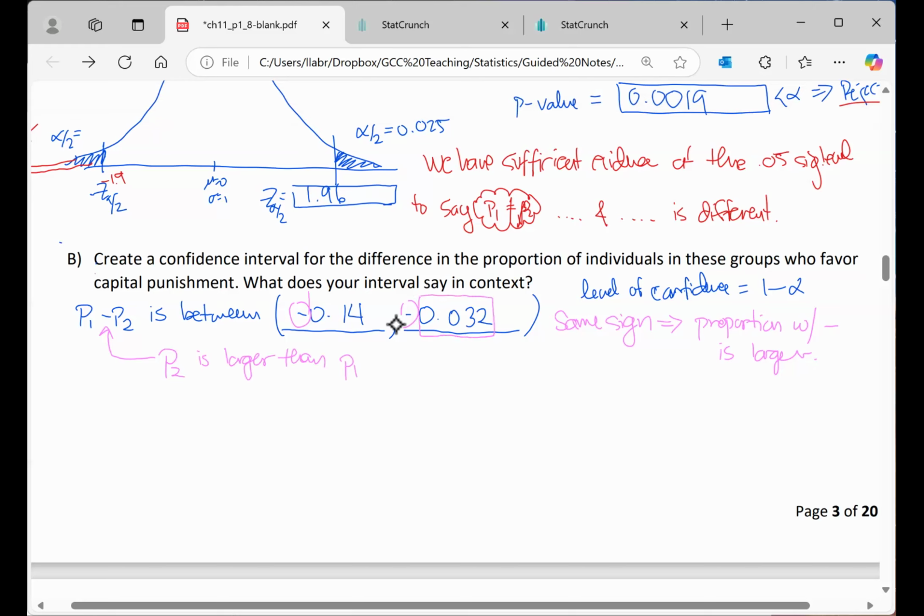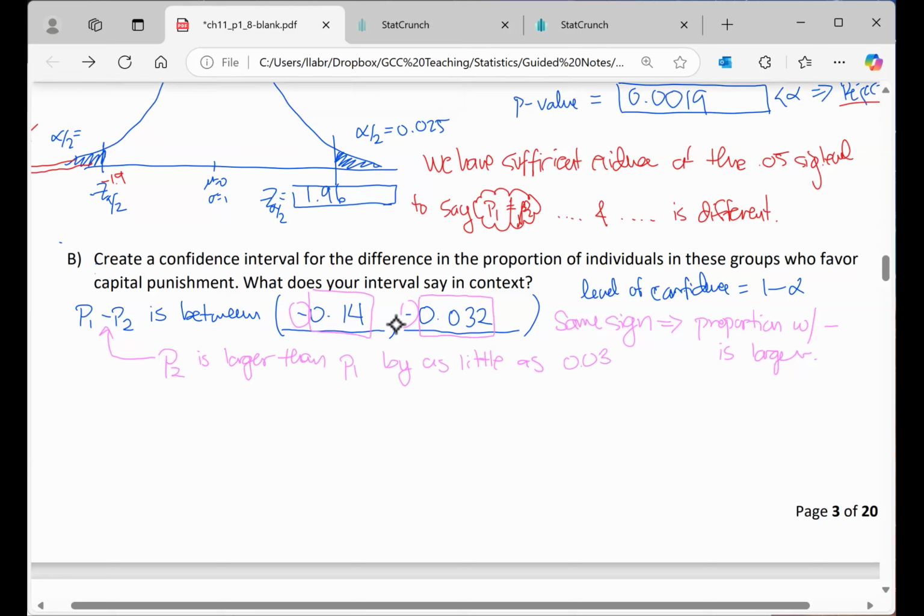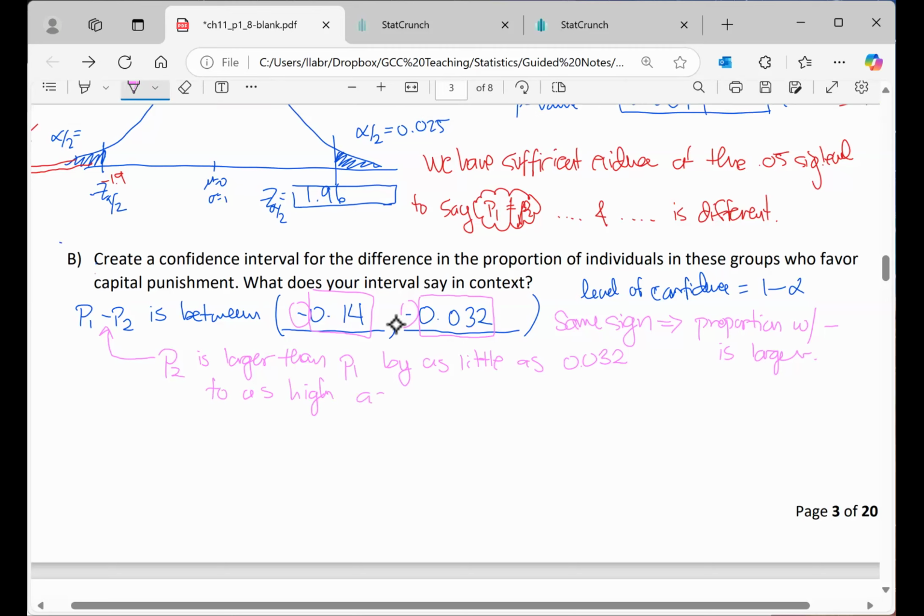So take the smallest of these numbers. The smallest of these numbers is 0.032, and the largest of the numbers is 0.14. So P2 is larger than P1 by as little as 0.032 to as large or as high as 0.14.